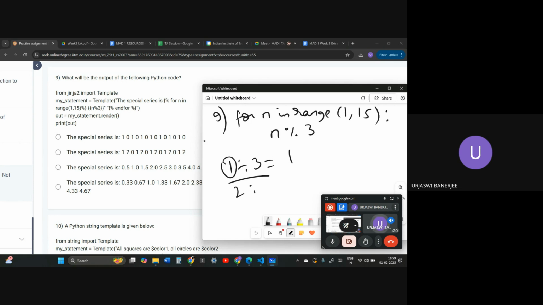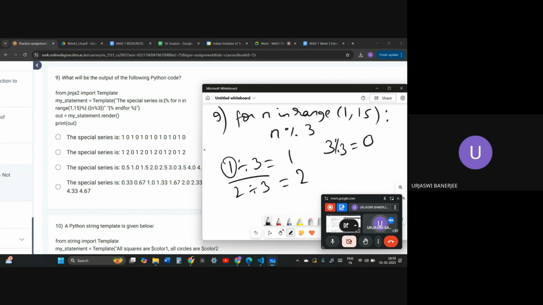Similarly with 2, we will be taking 2. Then when 3 comes, 3 percent 3 will be 0 because the remainder will be 0, so it will be 1, 2, 0. There is only one such option, but be careful in the PYQs in your exams. The options will be a little bit similar, 2 or 3 options.